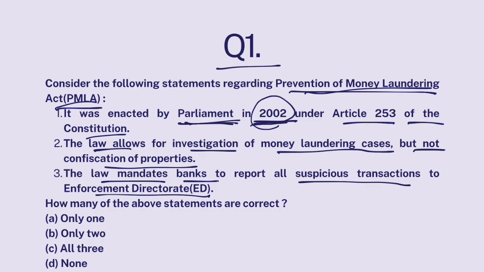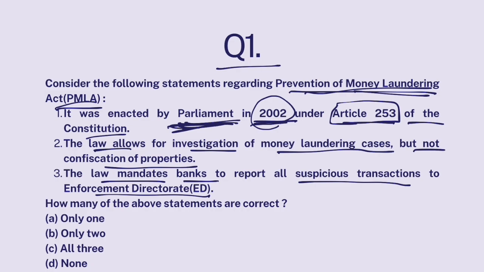Now, did the Parliament have the power to legislate on money laundering? It could have been a matter mentioned in state list. State legislative assemblies might have laws to prevent money laundering, right? Then how did Parliament enact this law? Article 253 of our Constitution says that Parliament can legislate on any subject, even a subject mentioned in state list, if that law fulfills India's international obligations.